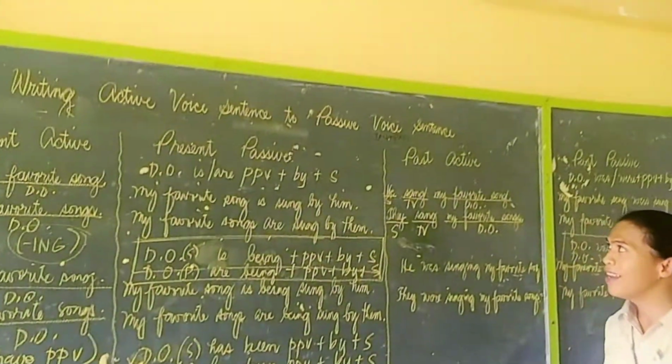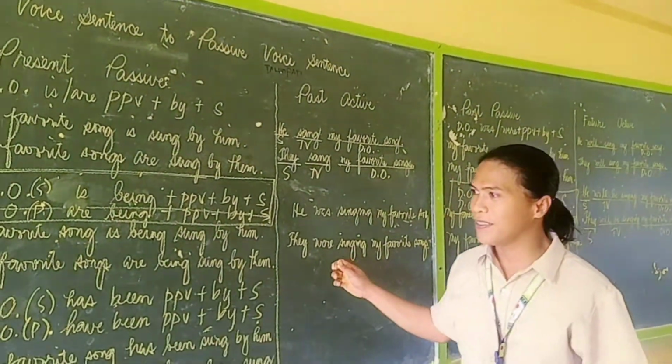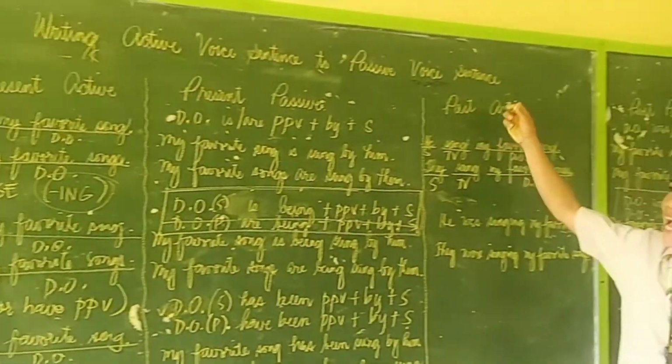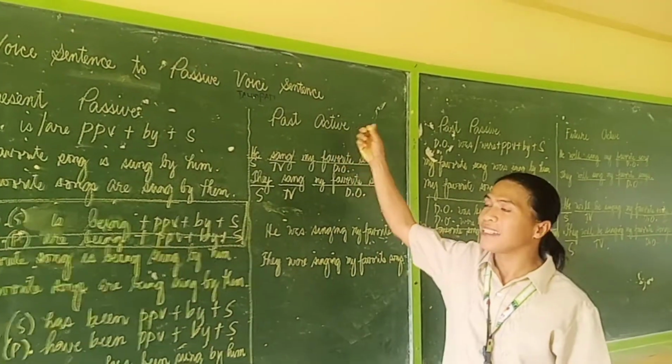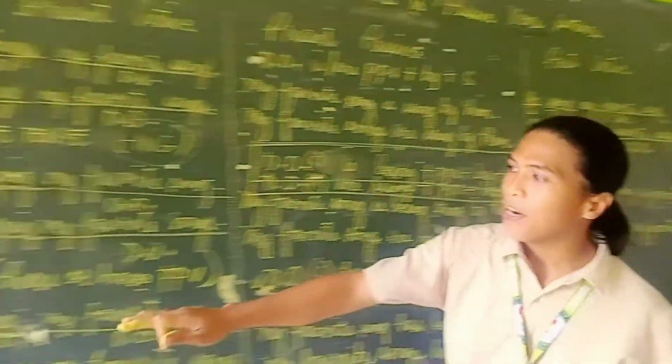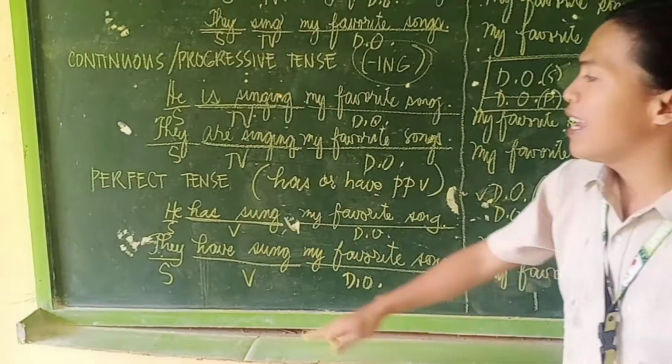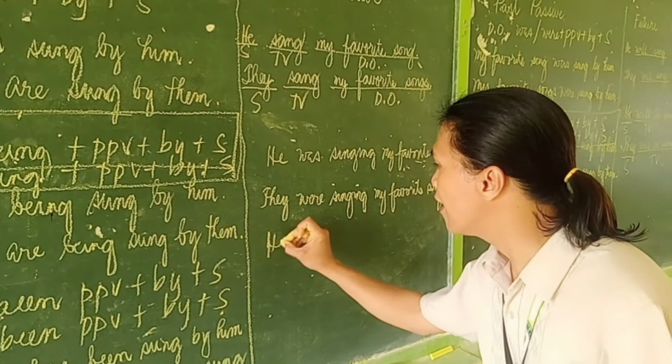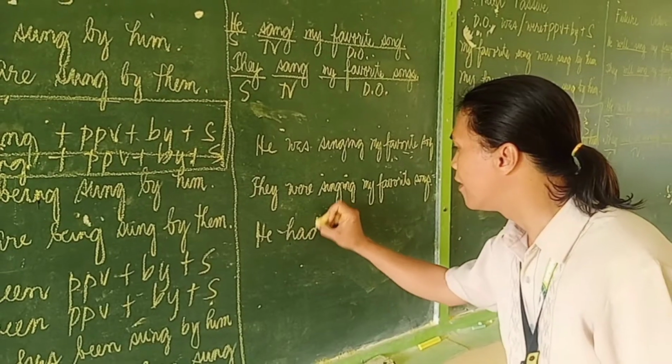Okay. Now, what about here? So we are now on the past active voice in the perfect tense. Okay, he has sung becomes he had sung.